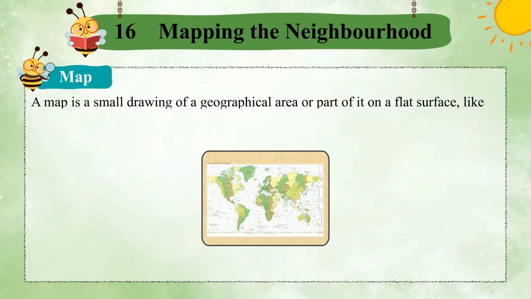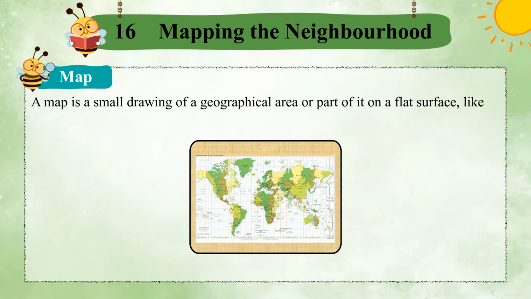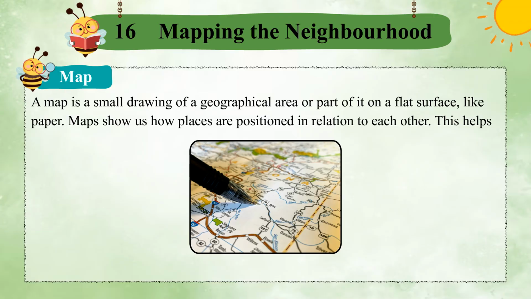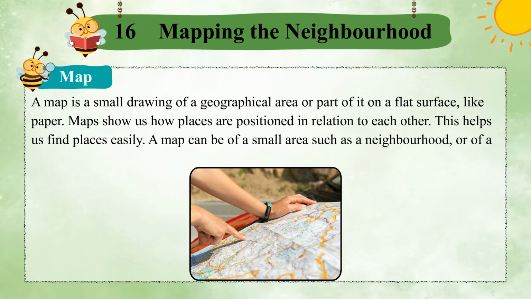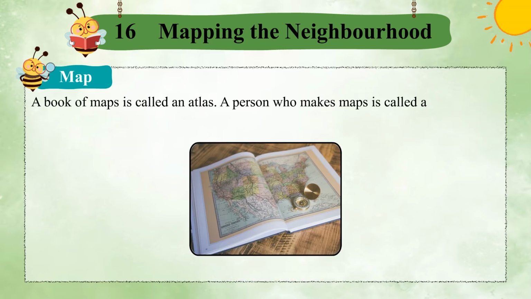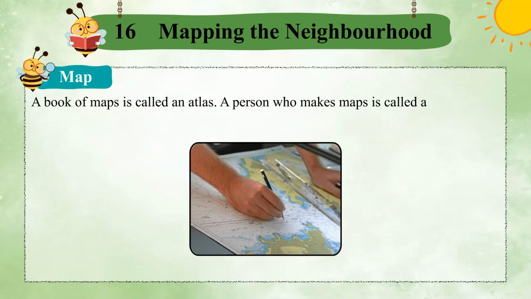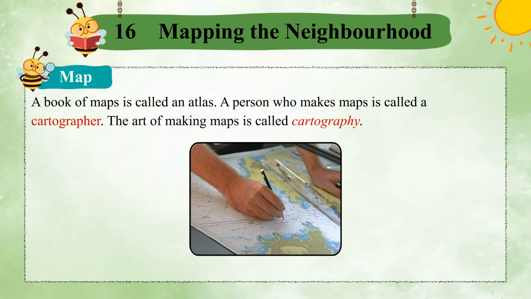Map. A map is a small drawing of a geographical area or part of it on a flat surface, like paper. Maps show us how places are positioned in relation to each other. This helps us find places easily. A map can be of a small area such as a neighborhood, or of a very large area, like the whole world. A book of maps is called an atlas. A person who makes maps is called a cartographer. The art of making maps is called cartography.